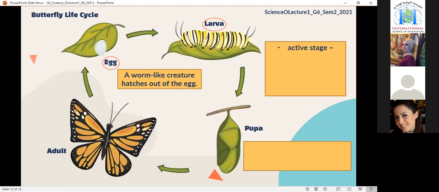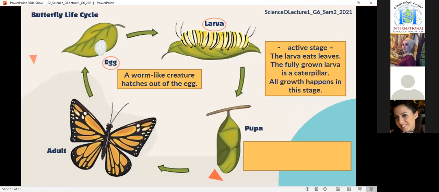When it's big enough, this larva is called a caterpillar. We say that the larval stage is the active stage since all growth, all development happens in this stage.